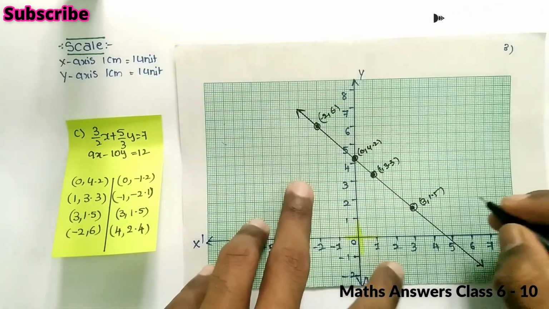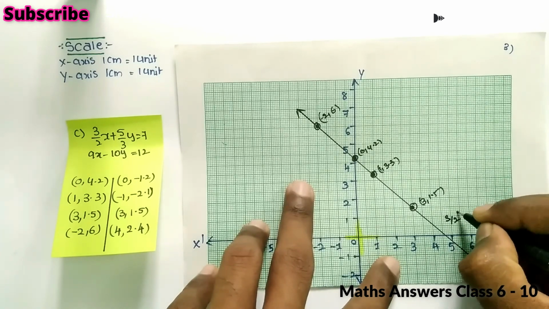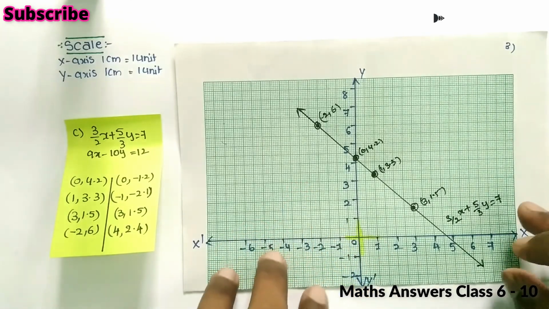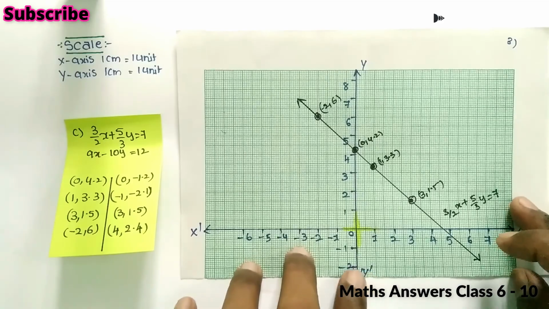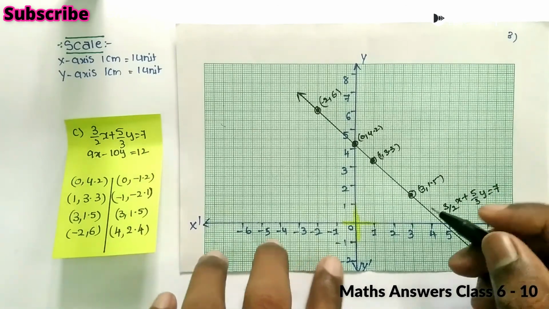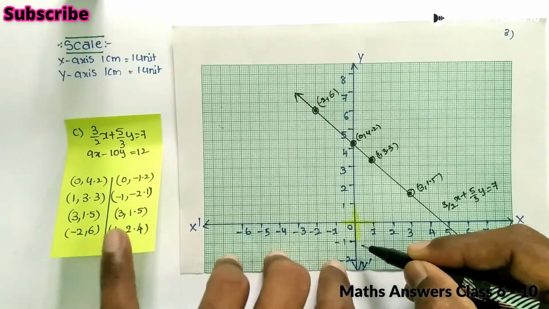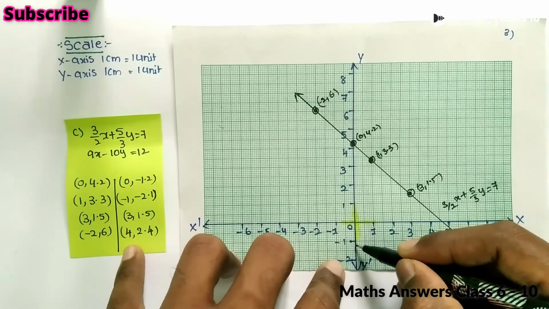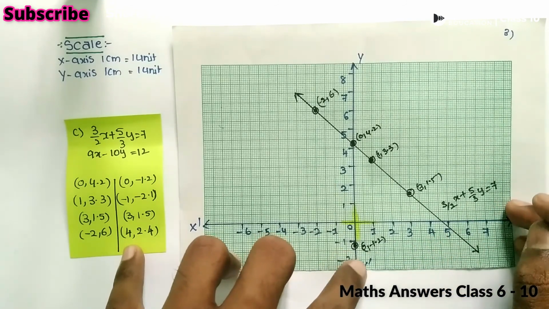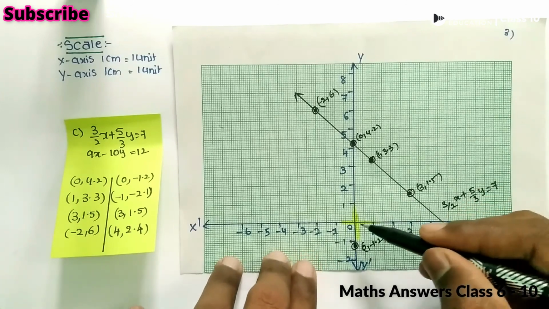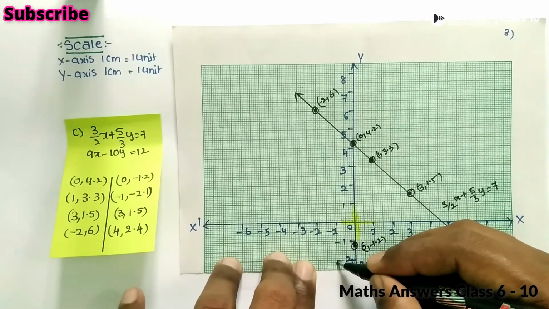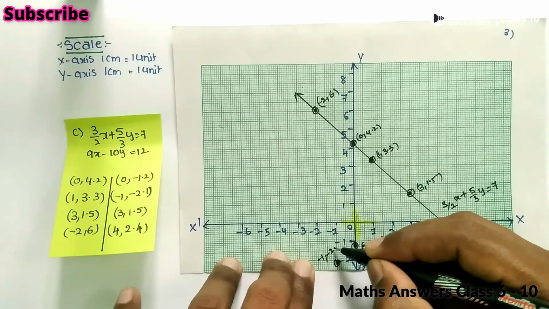You can say the equation is 3 by 2 x plus 5 by 3 y equal to 7. So this is the first one. Then the second one: (0, minus 1.2). Here x is 0, and on the negative y-axis that is 1 and after that 2 mm. So this point is (0, minus 1.2). Then (minus 1, minus 2.1), which means after minus 2, 1 mm. So this is the point (minus 1, minus 2.1).